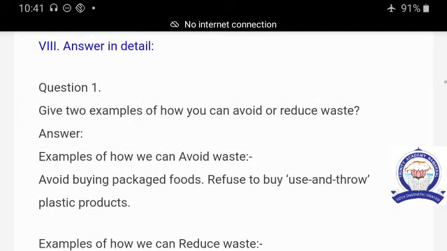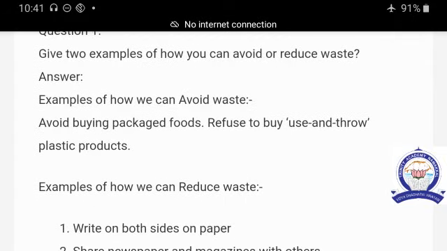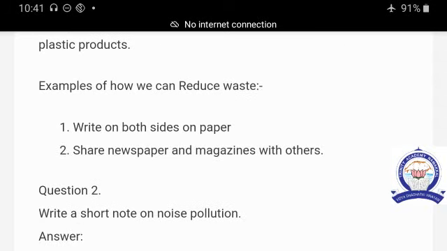Next question is, answer in detail. Give 2 examples of how you can avoid or reduce waste. Examples: avoid buying packaged food, refuse to buy use-and-throw plastic products. Another example of how we can reduce waste: write on both sides of a paper, share newspaper and magazines with others.